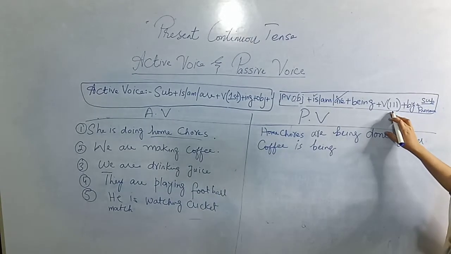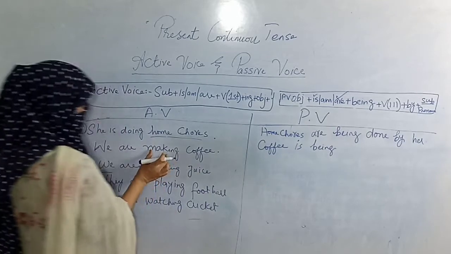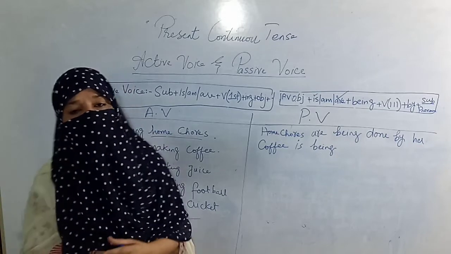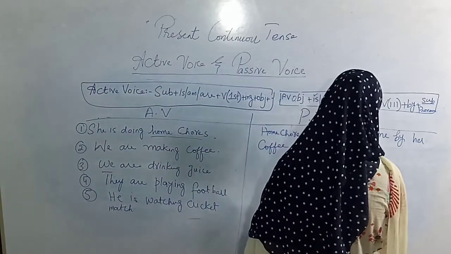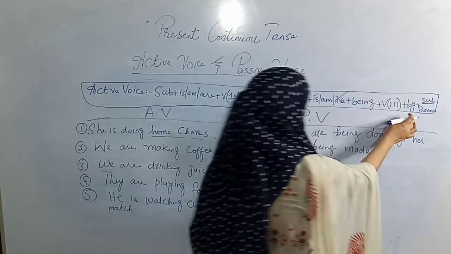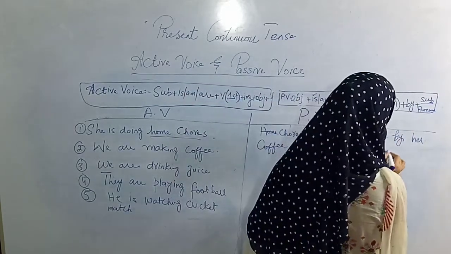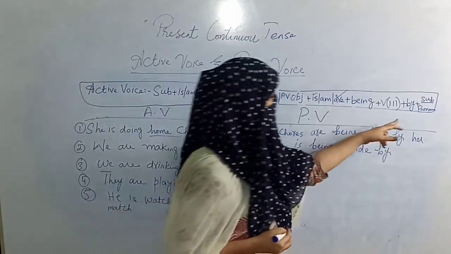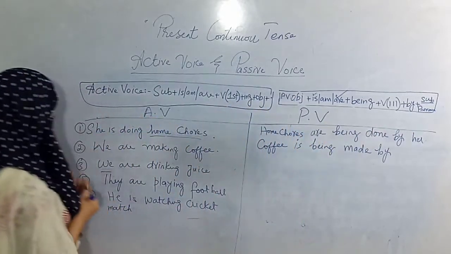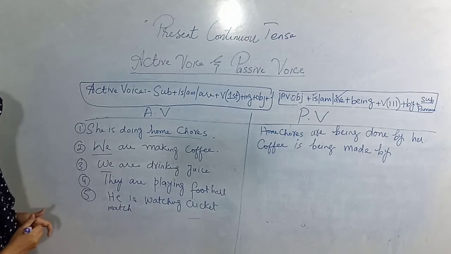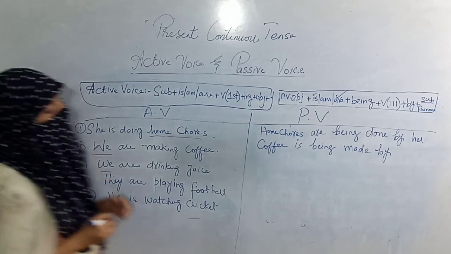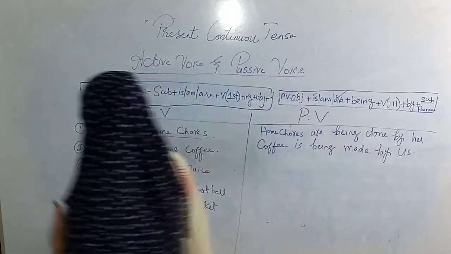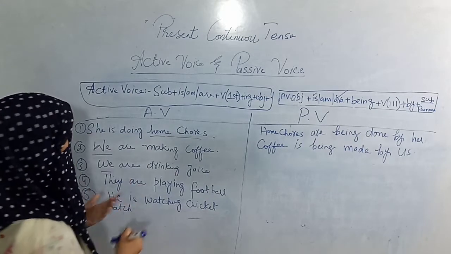Then the verb third form, so you have to search for what the verb is. The verb is make. Make is the first form, the second form is made, and the third form is also made. Coffee is being made. Then you have to apply by according to the formula, and then at the last the objective pronoun. What is the objective pronoun? We have to look at the subject. The subject is we, so I will write us here. We will be converted into us.